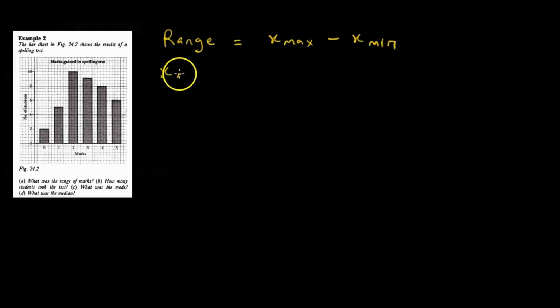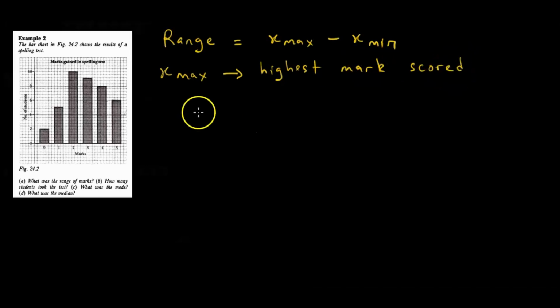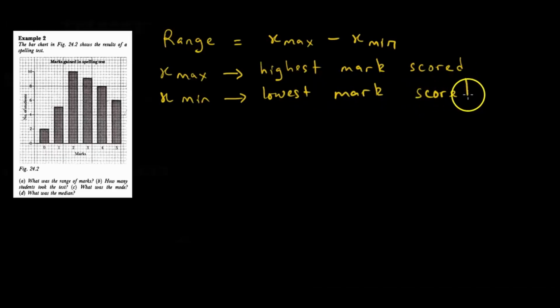And when we say x max, in this case we mean the highest mark scored, and when we say x min we mean the lowest mark scored. And why are we talking about marks? Because the question is about the range of marks.